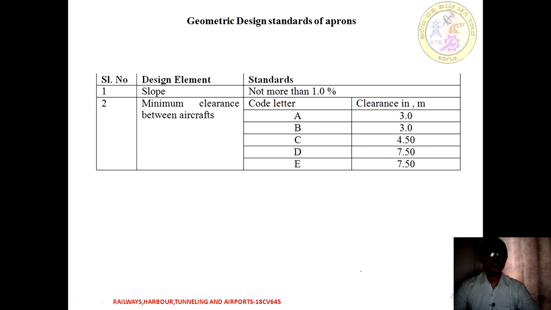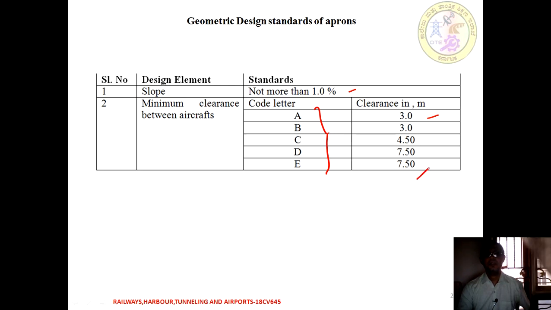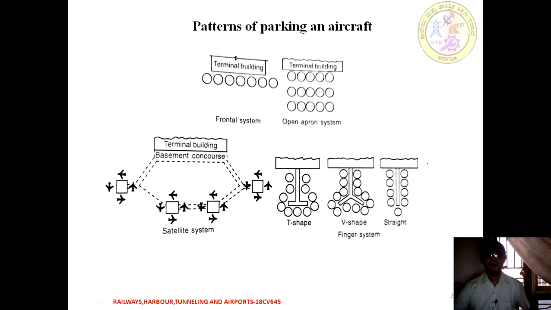Coming to the geometrical design standard of an apron, we have different geometries to consider. The minimum clearance between two aircraft is coded. The slope provided should not be more than 1%. Based on the coding A, B, C, D, E, we have a clearance in the space. If the code is A, it is 3 meters. Similarly, if it is E, it is 7.5 meters. These are the different patterns of parking of aircraft.